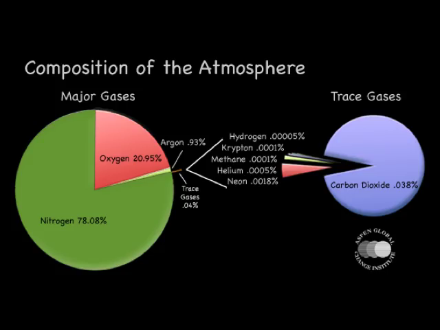The other 7 gases are argon, carbon dioxide, neon, helium, methane, krypton, and hydrogen. Altogether, these 7 other gases only make up about 1% of our air. While each of these only make up a very small part of the air, we wouldn't be able to breathe without it.